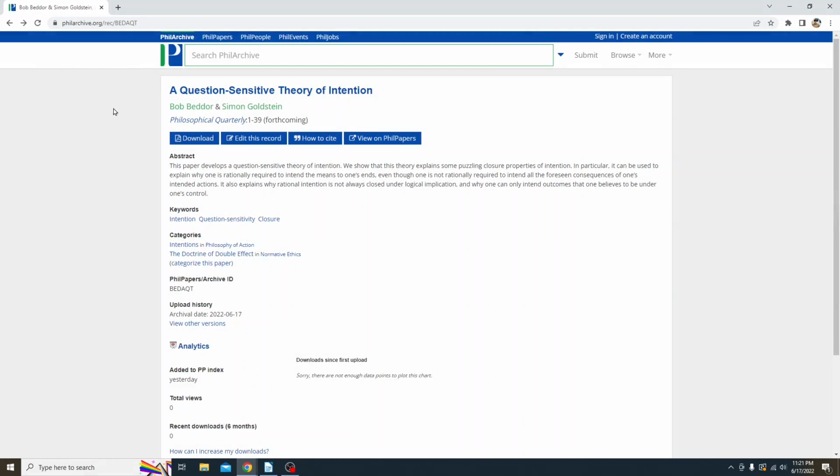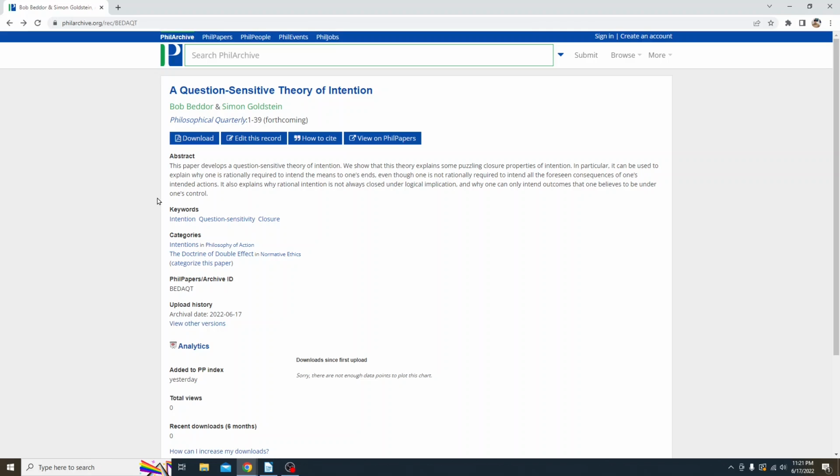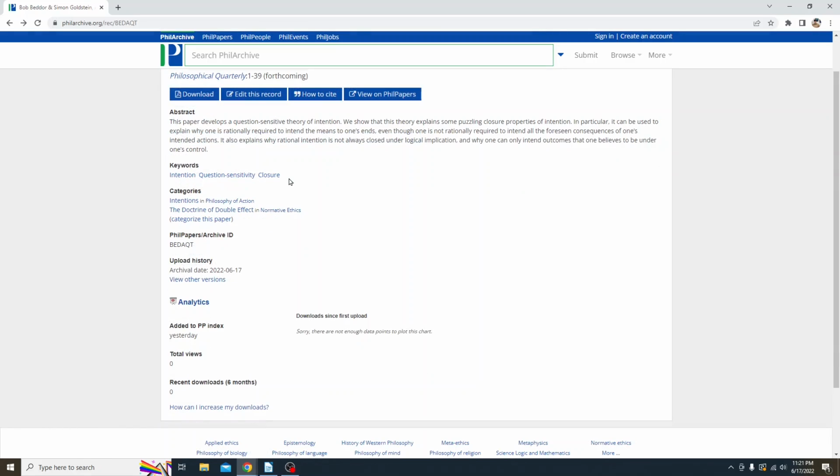As we look at this entry within the PhilArchive, we'll see that it looks a lot like what we've seen in a typical database. We have our standard download button, a how to cite feature, and so this provides a generated citation that you can use, though as always, make sure to double check it before you include it in any assignment that needs to be graded. We have our abstract and a set of keywords that were not previously available to us, and then we have our categories, which were.